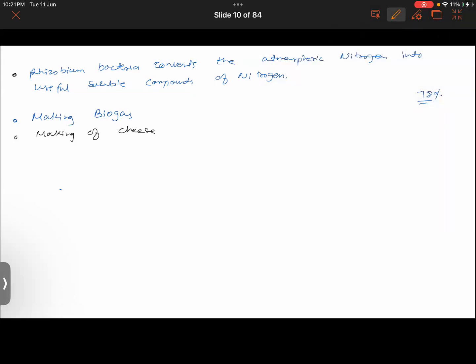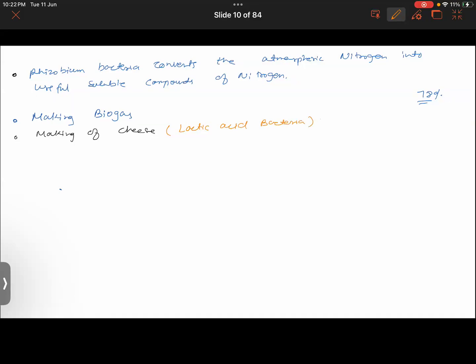There would be some certain kind of bacteria. For example, lactic acid bacteria would be used in making of cheese.